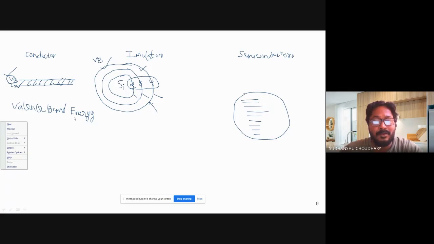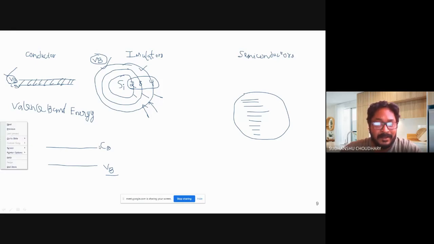So if I try to draw the energy band diagram, I'll be only concerned with two energy bands. One is valence band, which I'll simply represent by a straight line, and the other is conduction band, I'll say CB. Now valence band we understood. What is valence band? Valence band is the energy level which corresponds to the outermost orbital, that is this orbital. So this is the valence band energy level.